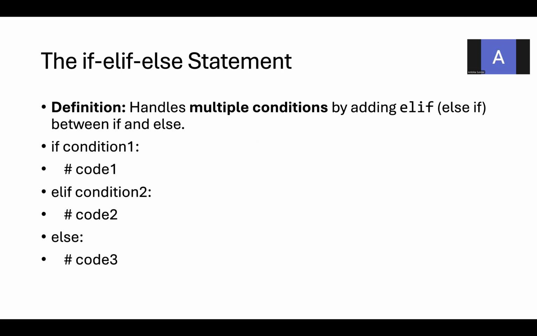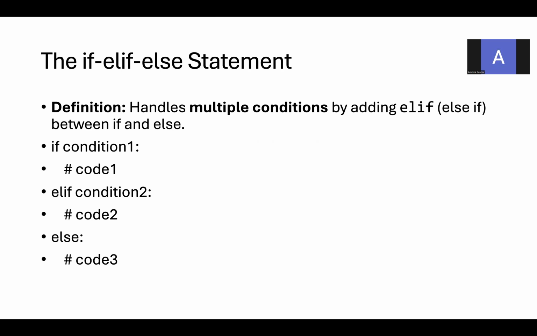The elif is having the keyword if. Wherever the keyword if is coming, there you will be having some condition. So elif is having the next condition. If this condition passes, then the statements followed by the elif will be executed. If this elif condition fails, then the program control will transfer to the else part. Whatever statements you provide for the else part, that one will be executed. That is why this handles multiple conditions by adding the elif.